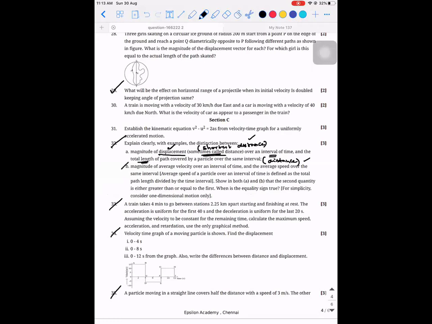Next. Magnitude of average velocity over an interval of time and the average speed over the same interval. So how do you define average speed? It is the total distance by total time. Show that in both A and B that the second quantity is either greater than or equal to the first quantity. When is the equality sign true? For simplicity, consider one-dimensional motion only. So what they're trying to say is magnitude of average velocity over an interval of time and the average speed over the same interval.